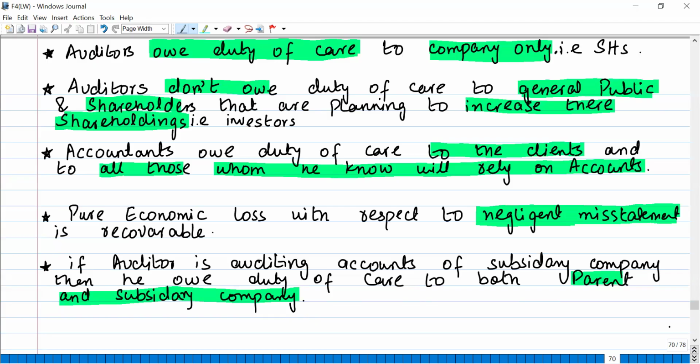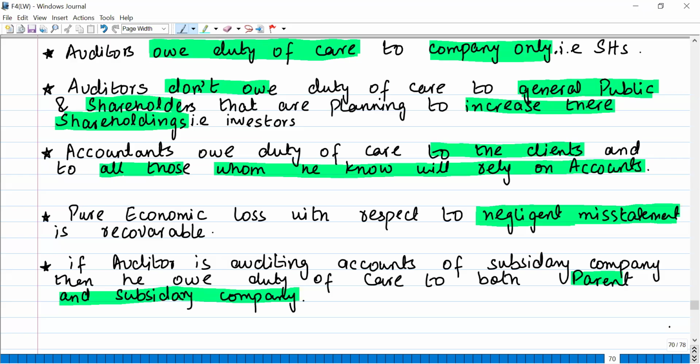Even if there was a shareholder in the company who saw the audit report and planned to increase or purchase more shares in the company, auditors don't owe duty of care to him as well. The shareholders appoint auditors to audit the financial statements prepared by the management of the company. For that reason only, the auditor can be held liable. But for any other reason, auditors are not liable to the general public, to potential investors, or to the current shareholders who are planning to invest more in the company.